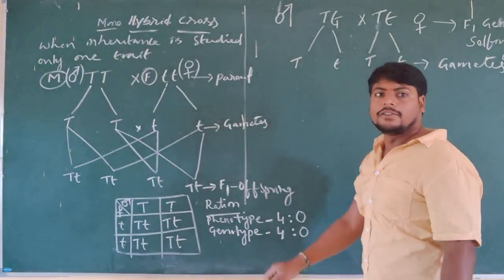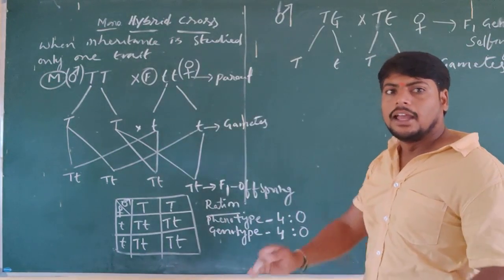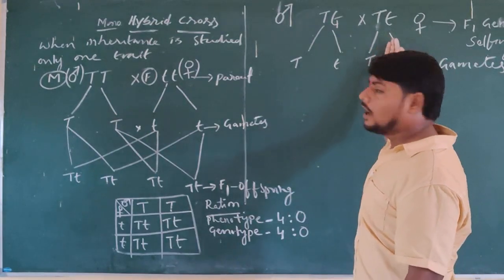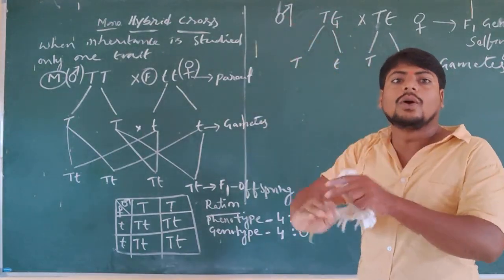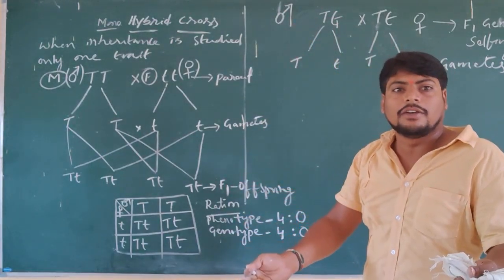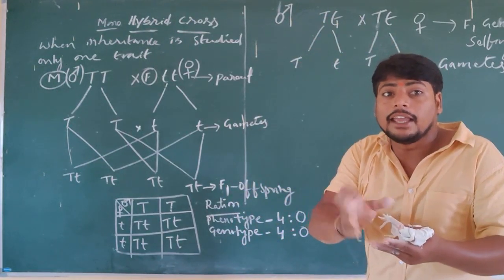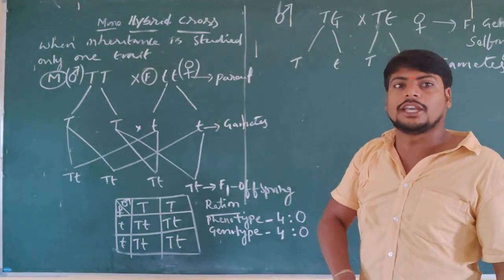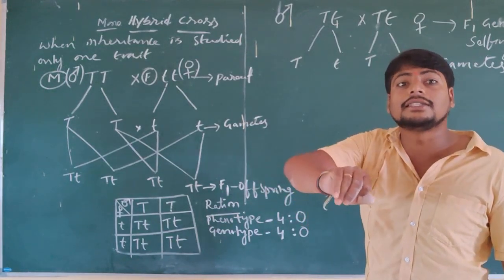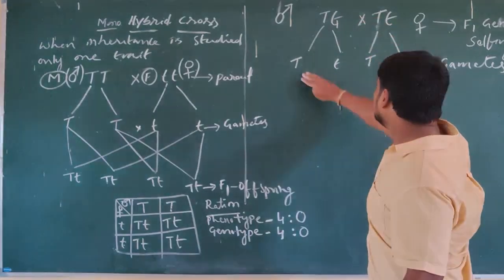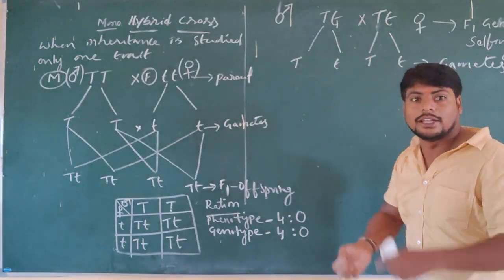Gametes are formed. After gamete formation, what is happening here? Exchanging of alleles is going to occur. So male and female, these two alleles, as we know, how does zygote formation occur? Fusion of the male gamete and the female gamete, that is, the nucleus is exchanged. There the genetic material is exchanged. Here also these two are going to be exchanged together.